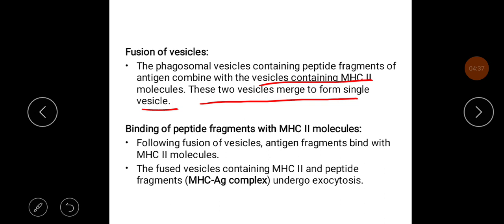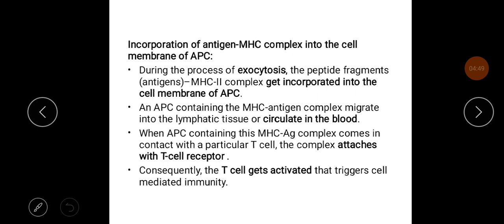Following the fusion of vesicles, antigen fragments bind with MHC2 molecules. The fused vesicles containing MHC2 and polypeptide fragments, that is the MHC antigen complex, undergo exocytosis. During the process of exocytosis, the antigen MHC complex gets incorporated into the cell membrane of the APC.